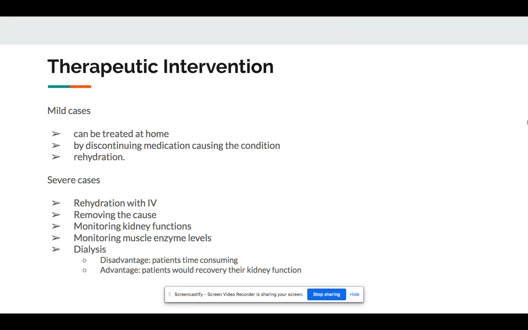With crush injuries, it's best to start with IV hydration before emergency responders remove whatever is causing the crush injury. Saline should be given at a rate of 1.5 liters per hour, and urine output is monitored until myoglobinuria is no longer present. The dialysis treatment for rhabdomyolysis is very time-consuming, but patients will recover most kidney functions.